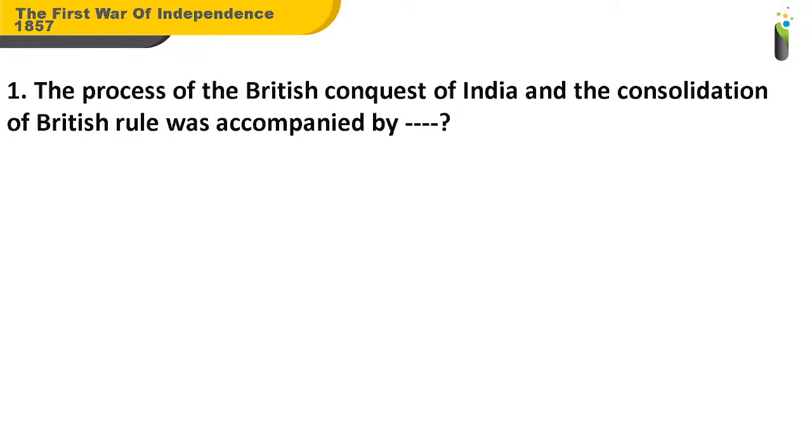Question number one. The process of the British conquest of India and the consolidation of British rule was accompanied by dash. A. Happiness among the Indians.